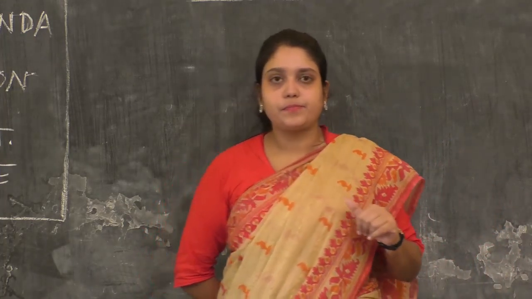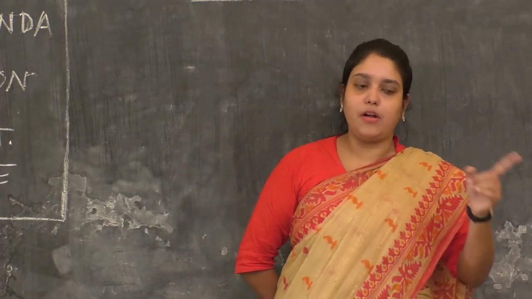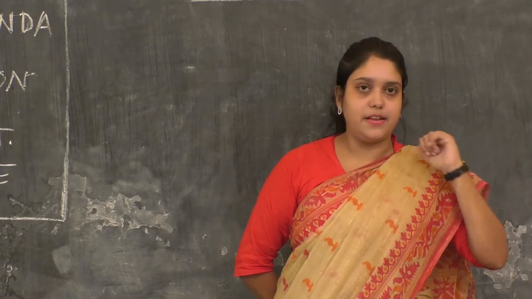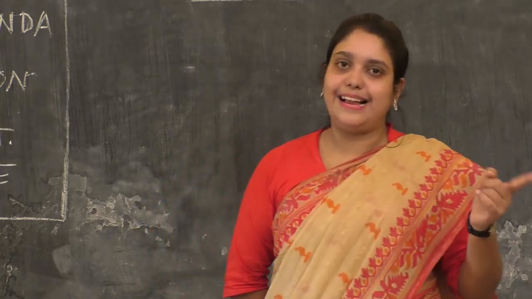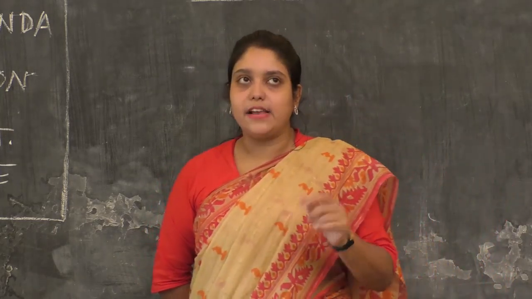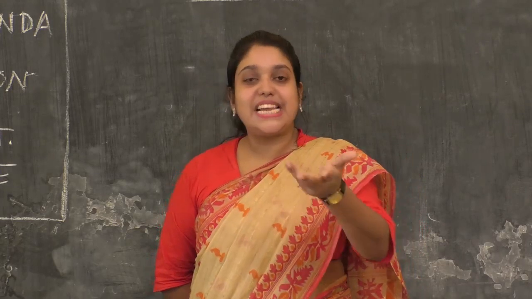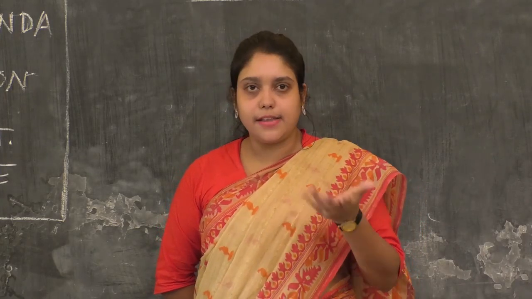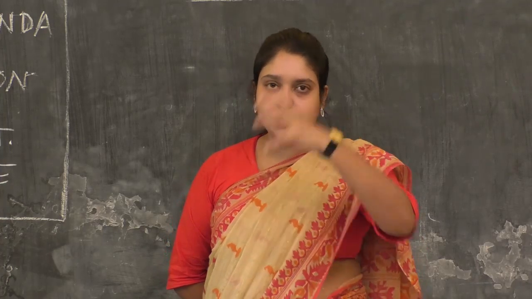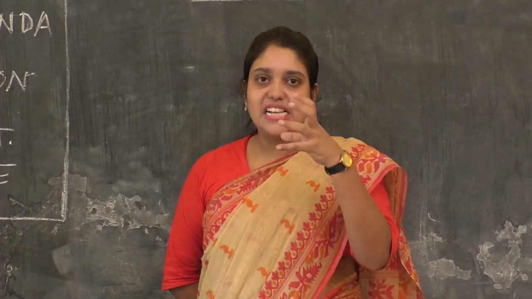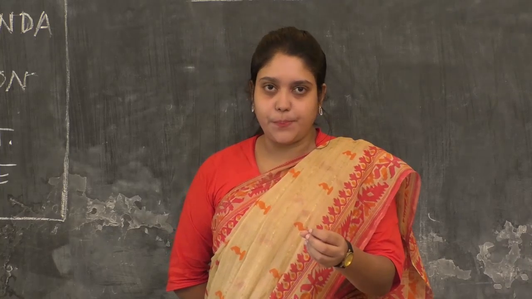And number 3, an electron may jump from one energy level to another energy level. Here I want to tell you one thing. In the previous standard, in class 8, you have read what orbits are. Orbits are nothing but energy levels. The orbits which are nearer to the nucleus are of less energy.